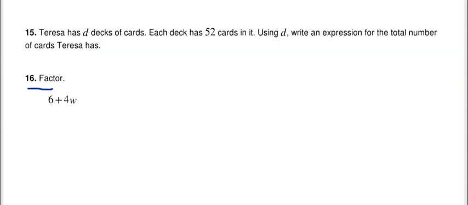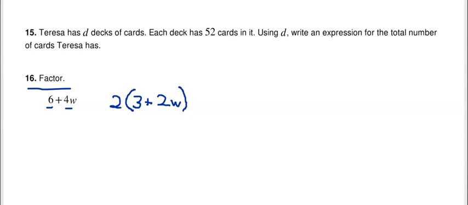All right, number 16, simple instruction is to factor. Okay, so factoring is basically the opposite of distributive property, where you take something outside of the parentheses and multiply by everything inside. You basically look at these numbers and think, what number can you divide into both 6 and 4? Well, they're both even numbers, so you can definitely divide a 2 into both of them. 2 goes into 6 3 times, and 2 goes into 4 twice.